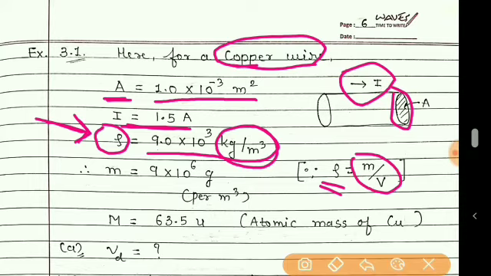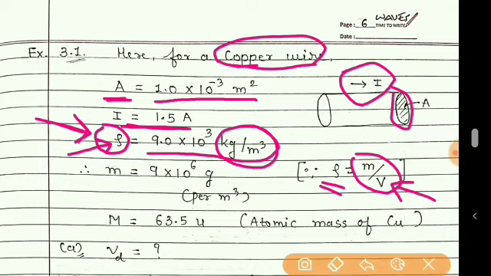So students, don't get confused by these symbols. Here also you can see the symbol is V. V is used for potential difference also, but here this V is for volume of a conductor.